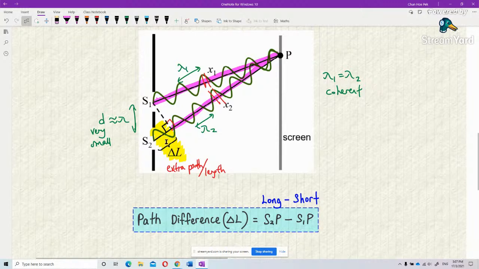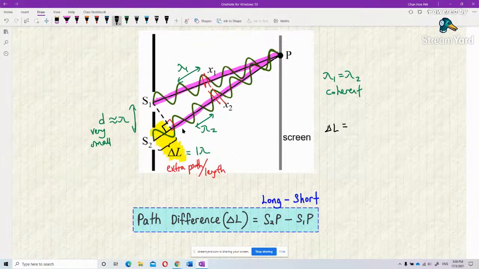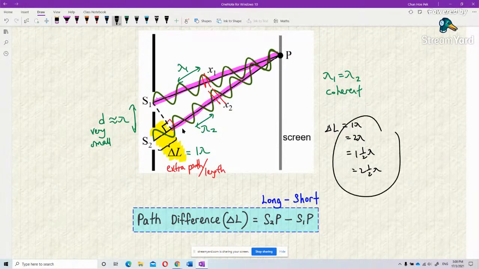This one is extra by how much? It seems that this is extra by one wavelength. This is just one example only. This delta L can differ by 1 lambda, 2 lambda, 1/2 lambda or 2/2 lambda. This is what makes all the bright fringes, dark fringes, everything.